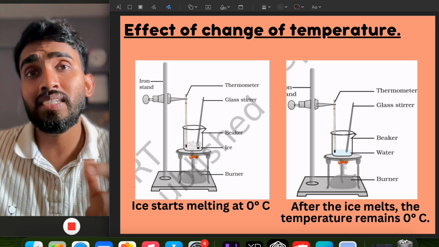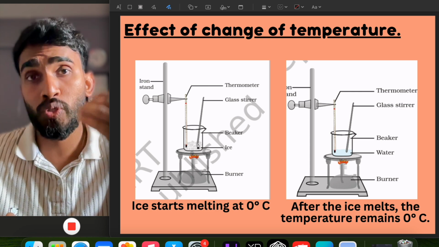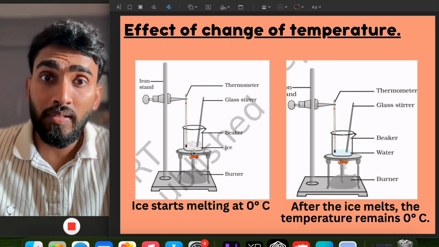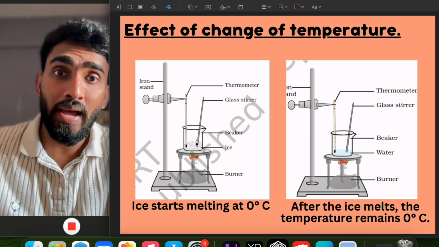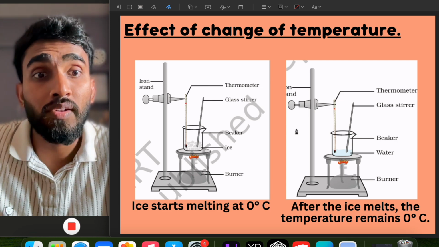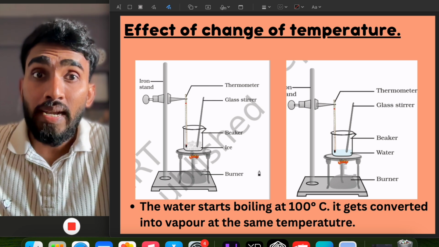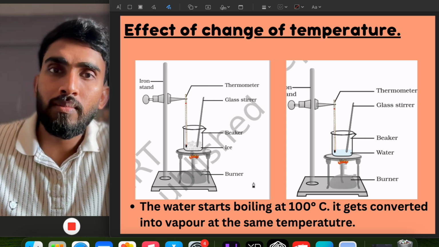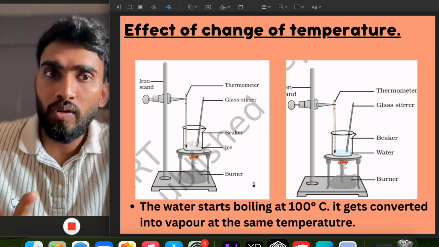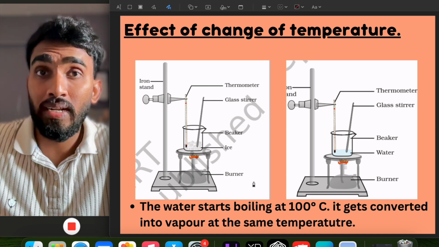The thermometer should have increased its reading from 0 degrees Celsius to above it. But after the ice has melted into water, the temperature still remains 0 degrees Celsius. Then we keep the burner on and let the water get heated.